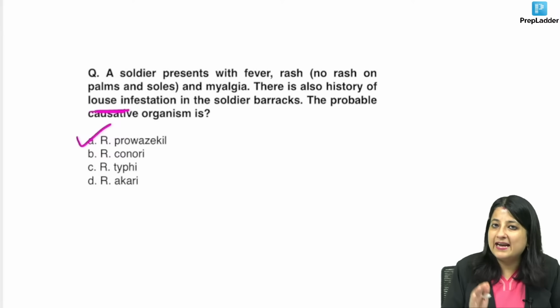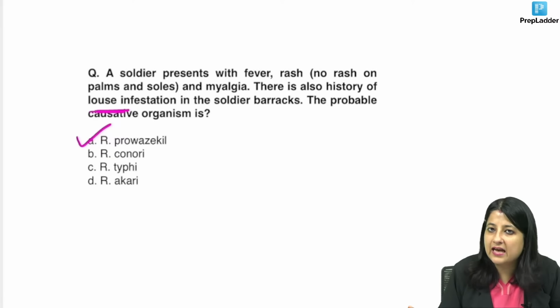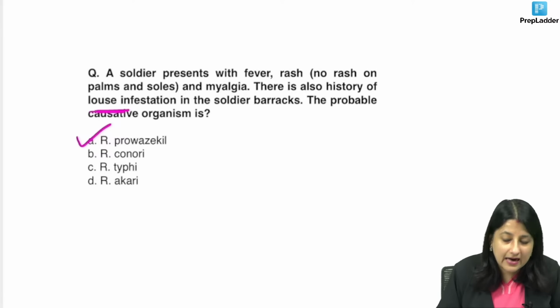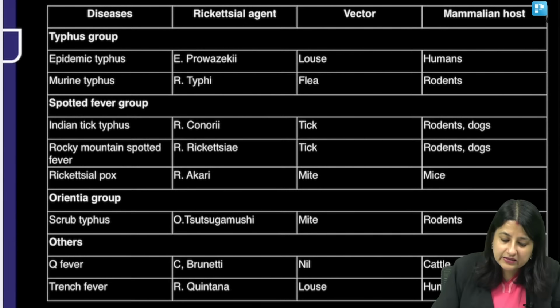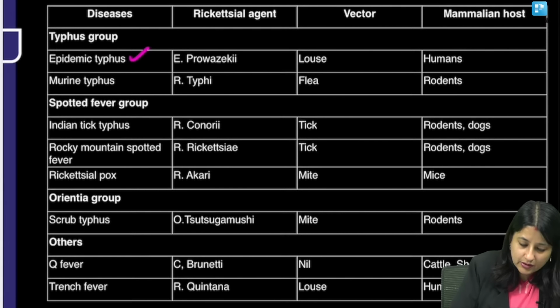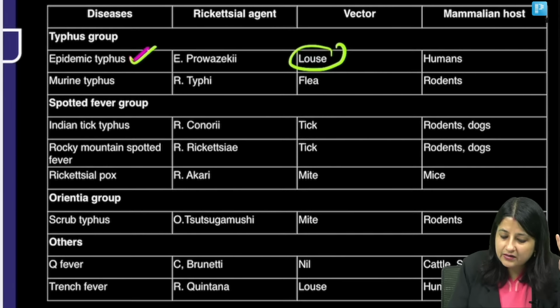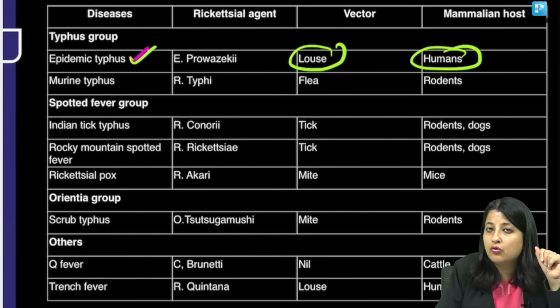If you talk about endemic typhus, the agent is Rickettsia typhi and the vector is rat flea. So this you can definitely read over here. This is epidemic typhus or louse-borne typhus. Agent is prowazekii. It leads to chronic infection, state of relapse, Brill-Zinsser disease. That could also come. But look at this table. This is an important table, a go-to table for INI-CET, guys. From the typhus group, epidemic typhus is what has to be revised, louse, and they trouble you by asking the host. Over here the host is human.